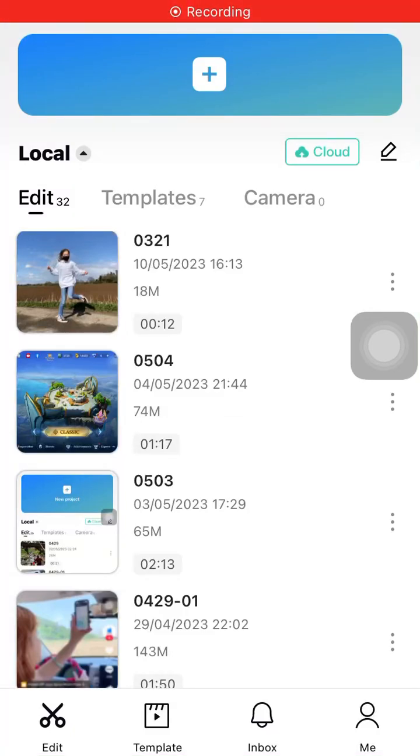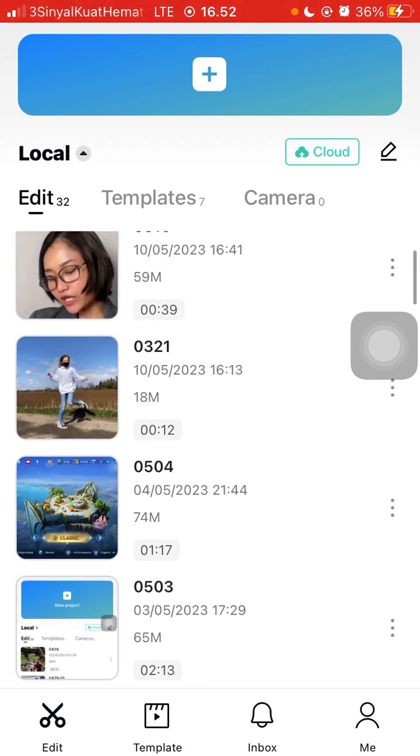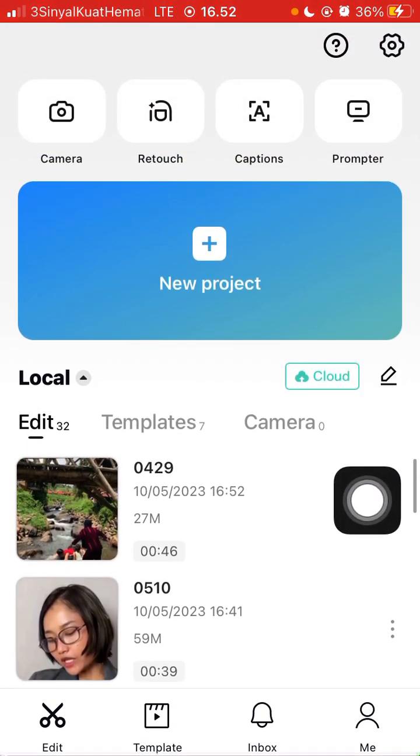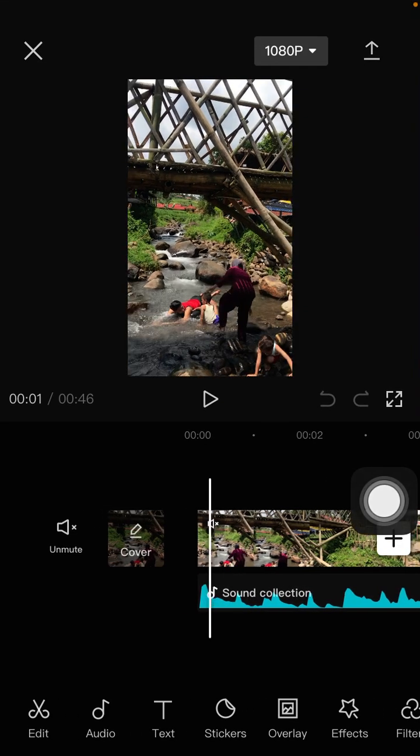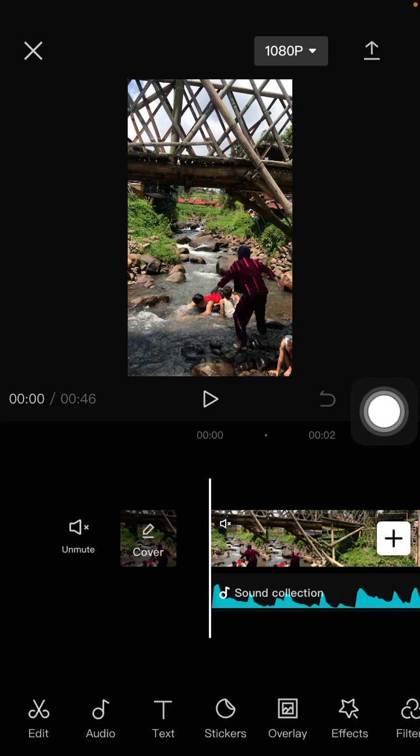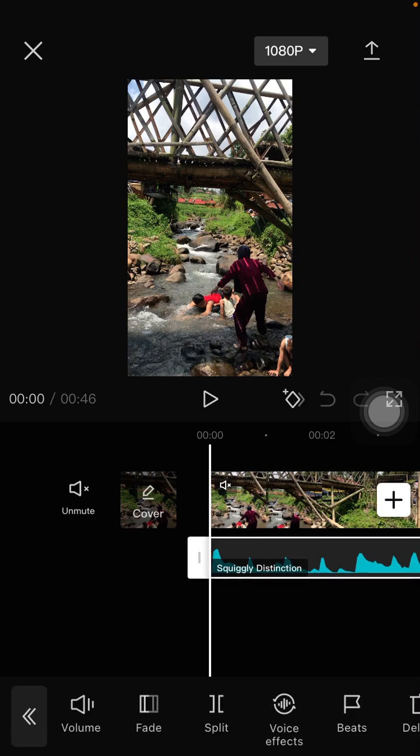Hello guys, in this video I'm going to show you how you can add pad in and pad out sound effect to your video, to your sound in CapCut easily. So for instance, I'm going to open my project, and previously I have added the sound.